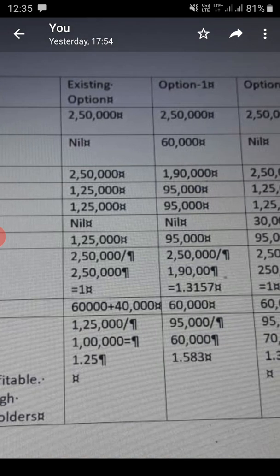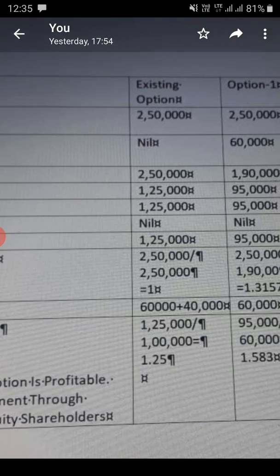Then I have to calculate the number of equity shares under option 1, option 2, option 3 to arrive at EPS, because the formula for EPS is earning available to equity shareholders divided by the number of equity shares. Under option 1, you are raising the entire 4 lakh by issue of equity. The par value per equity share given under the existing capital structure was 10 rupees, so I assume the same par value for new equity under option 1.